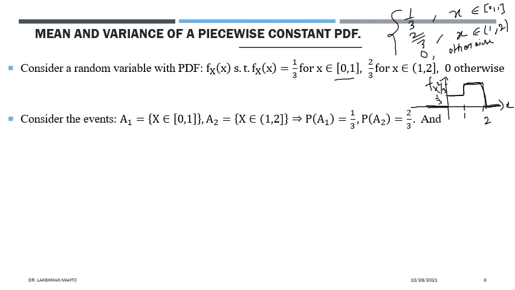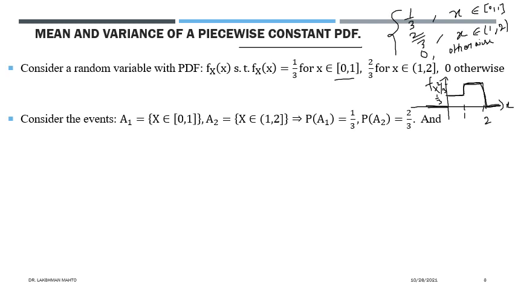Now we can easily observe that the density has two kinds of pattern. One pattern has height 1 by 3 when x is between 0 and 1, and when x is between 1 and 2, the height is 2 by 3.